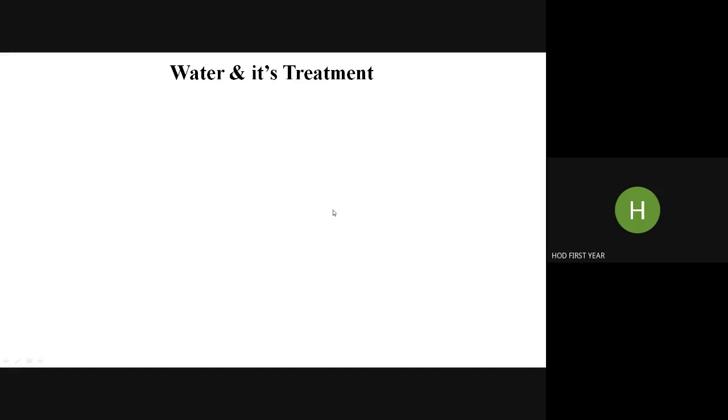Yesterday we initiated the second biggest module of the syllabus, and that is one of the engineering materials, water and its treatment. As I told you yesterday, water occupies a unique position in our life.